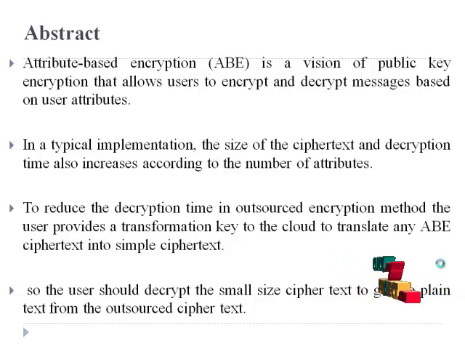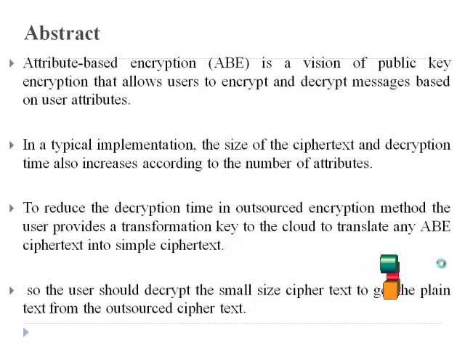The ciphertext size is directly proportional to the number of attributes of the user. In attribute-based encryption, a user who holds certain attributes can decrypt the corresponding ciphertext. Users who do not hold the attributes cannot decrypt the ciphertext. One drawback of the attribute-based encryption system is that the ciphertext size increases when the attributes are increased, and at the same time the decryption time also increases.